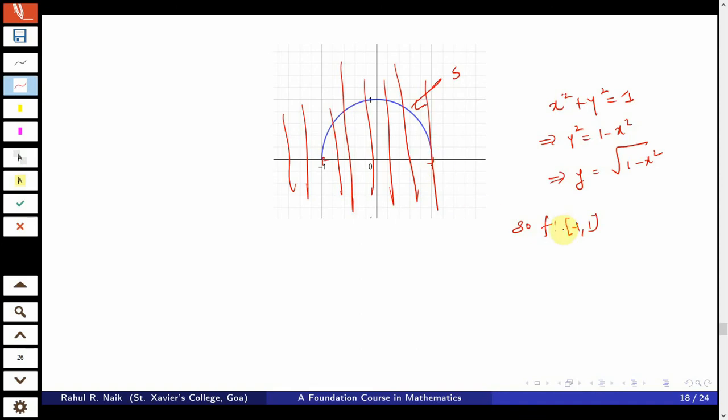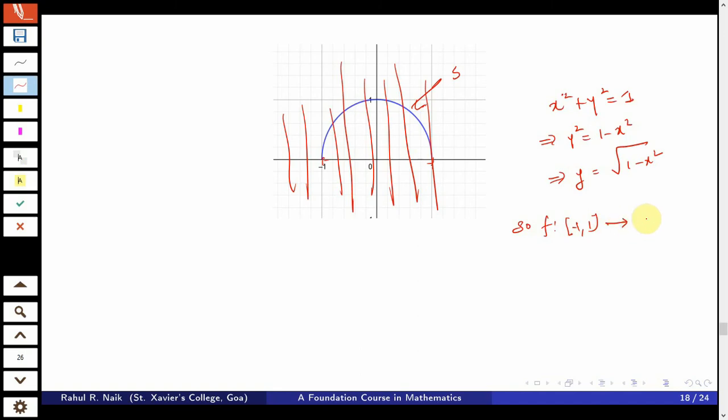You can see over here it covers only -1 to 1. So, if you draw any line in this region, it is going to intersect the curve exactly once. And since -1 and 1 are also included, at which the value of y becomes 0, we also include -1 and 1. So, f is a function from -1 to 1